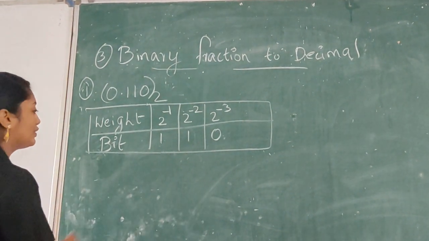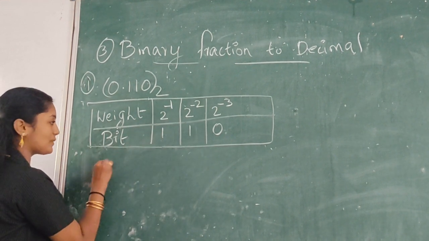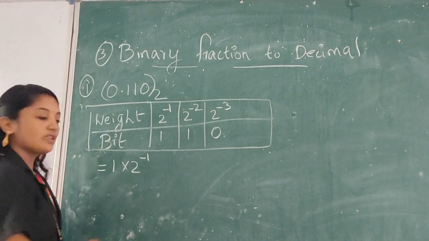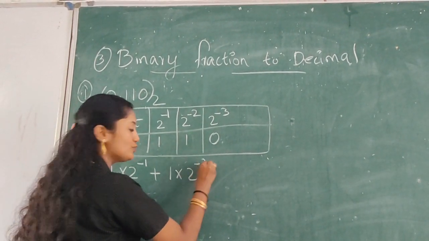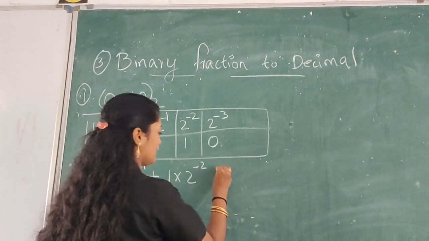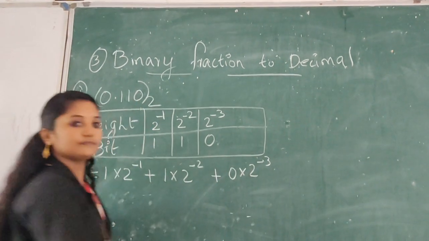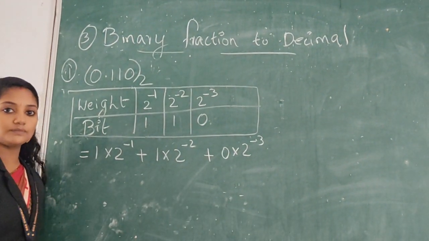Next step is to multiply each bit with its place value. So 1 into 2 raised to minus 1, plus 1 into 2 raised to minus 2, plus 0 into 2 raised to minus 3. Now, how do you calculate 2 raised to minus 1?